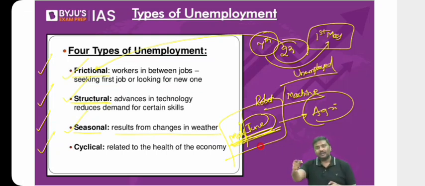But let's assume sowing is done. The month of June is over. Do you think people will get agriculture labor opportunities then? No, they will have to wait for the harvesting season.